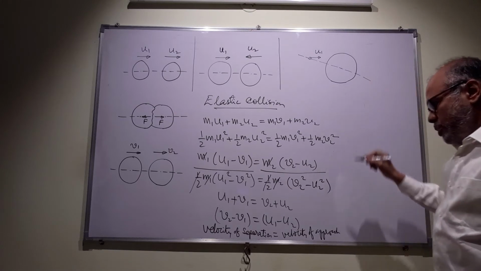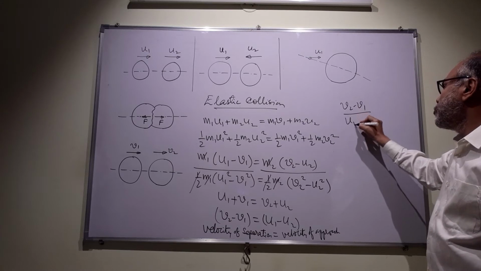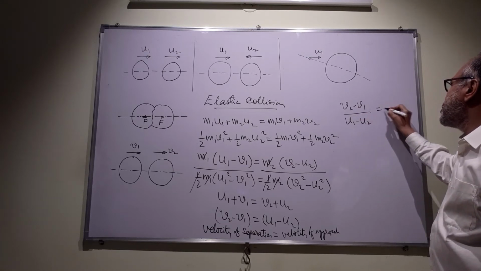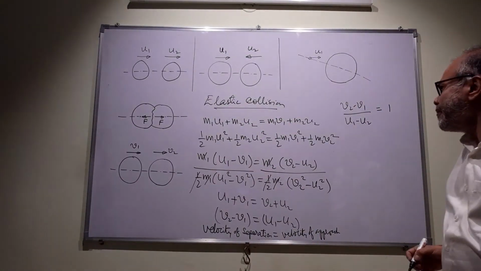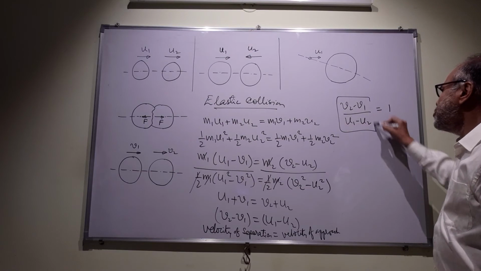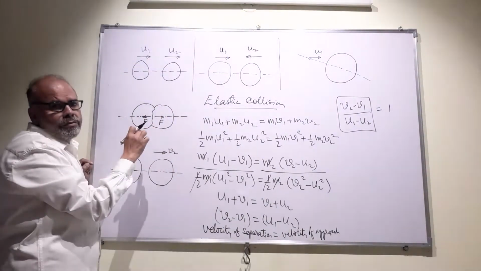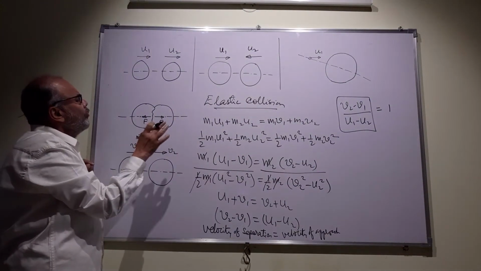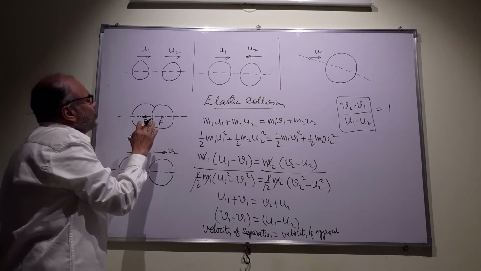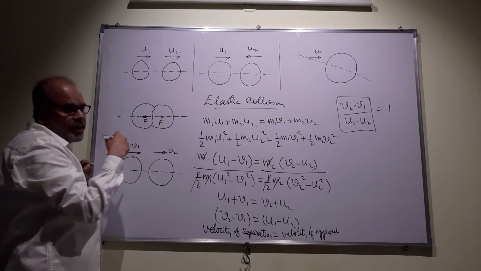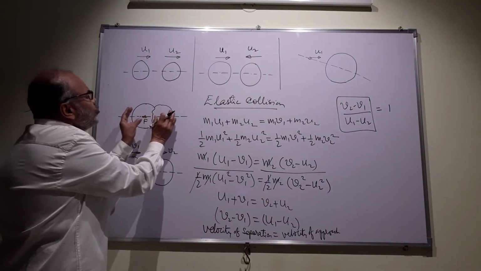So, if you write what is v2 minus v1 by u1 minus u2, this turns out to be 1 in the case of elastic collision. Now take this ratio for a plastic collision, where the deformation just does not go away, not even a small part of the elastic potential energy gets reconverted into kinetic energy. In that case, the two bodies move together.